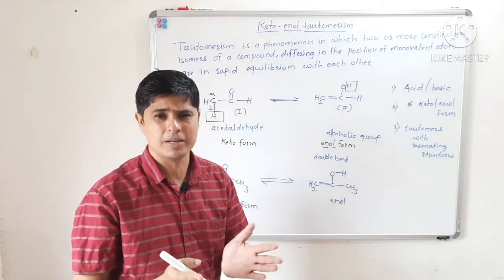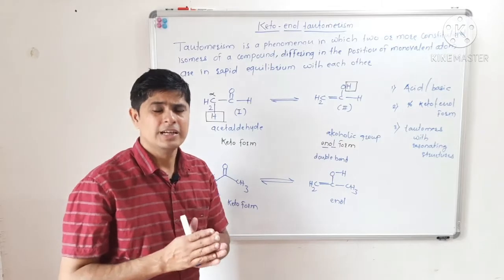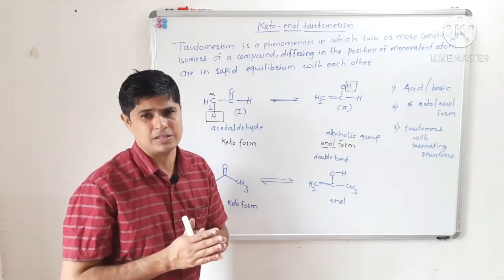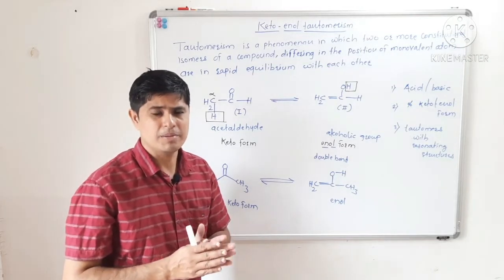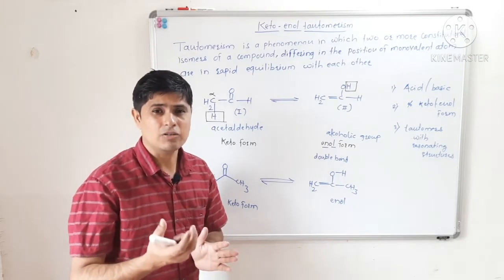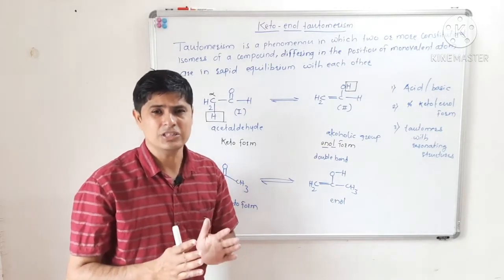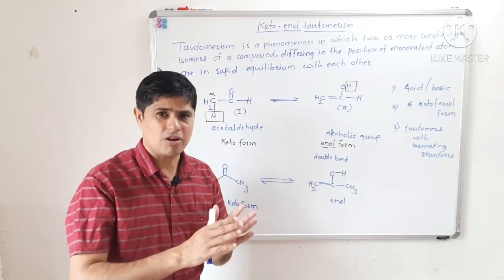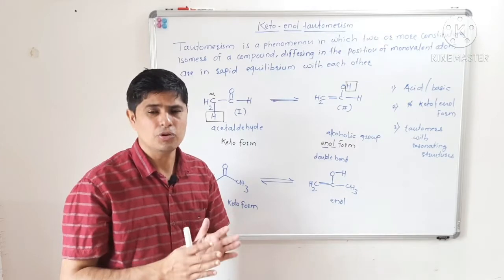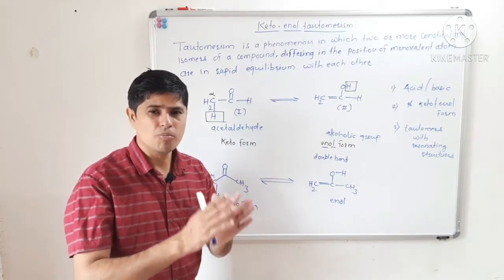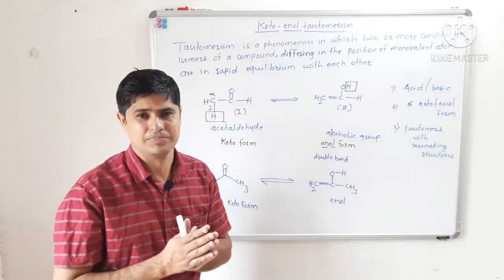Both are phenomena. Tautomerism is a phenomenon and resonance is also a phenomenon. So what is the difference between tautomerism and resonance? If you remember, in resonance there is delocalization of electrons. That means electrons will flow from one place to another place. There is no movement of atoms in resonance, isn't it?